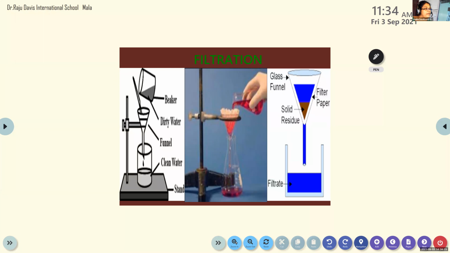So here there are three different pictures I have shown you. First, we will explain the first picture. This is also a picture which is used in the chemistry lab. In the chemistry lab, we have a special type of device, a funnel. Actually, a funnel is used to separate the chemical substances in the chemistry lab. So in the first picture, you can see dirty water. Dirty water is pouring into that funnel, and the dirt will be settling down in the funnel, and you can see the clean water is coming out.